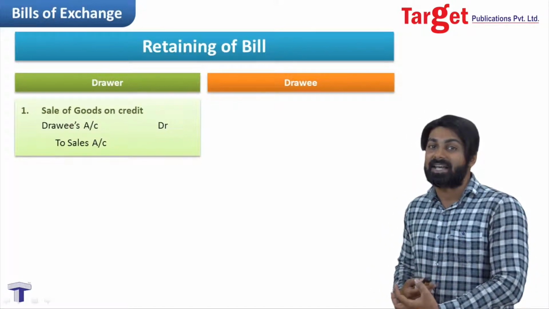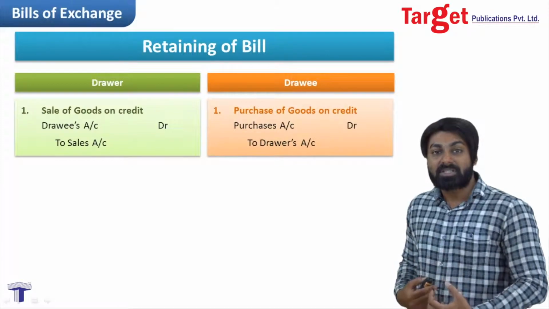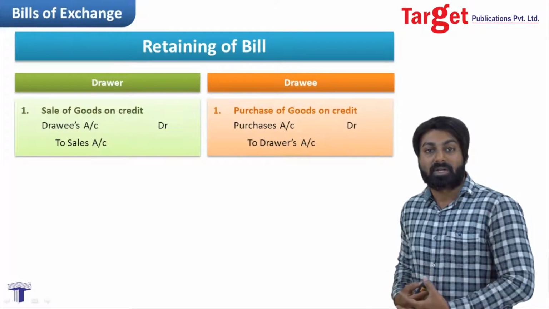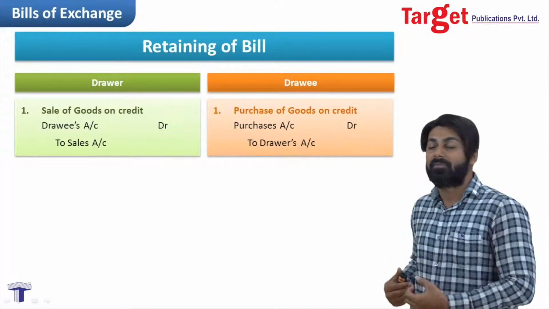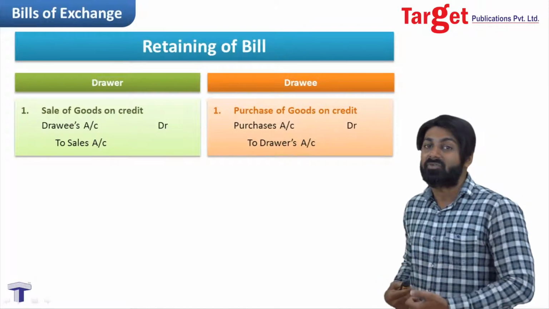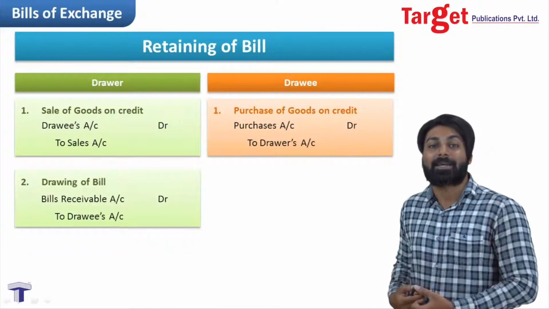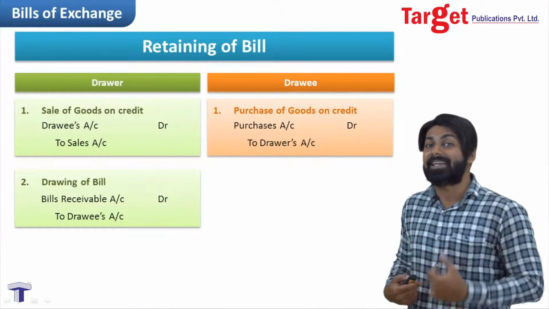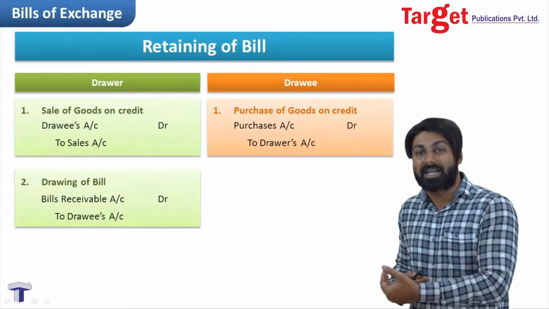And for the same transaction, the journal entry for credit purchase will be purchases account debit to drawer's account. Why purchases account debit? Because purchase is your expense. Why drawer's account credit? Because credit the giver. Now after this, what happened? Mr. A drew the bill and Mr. B accepted the bill. So now he accepted the bill and gave it back to Mr. A. So Mr. A received the acceptance.